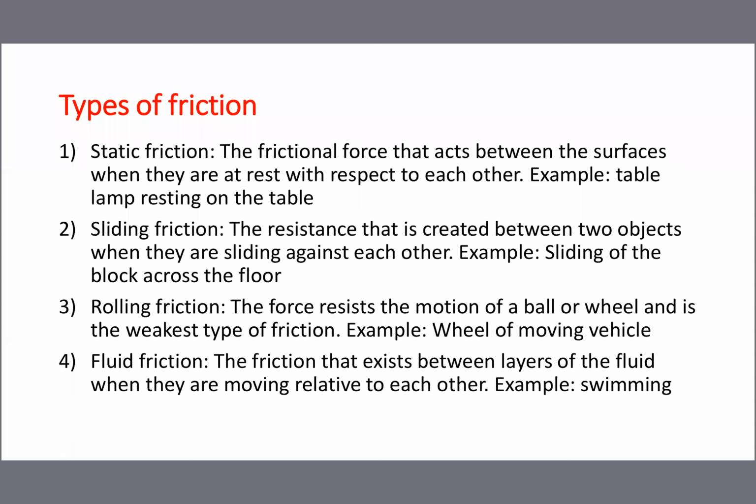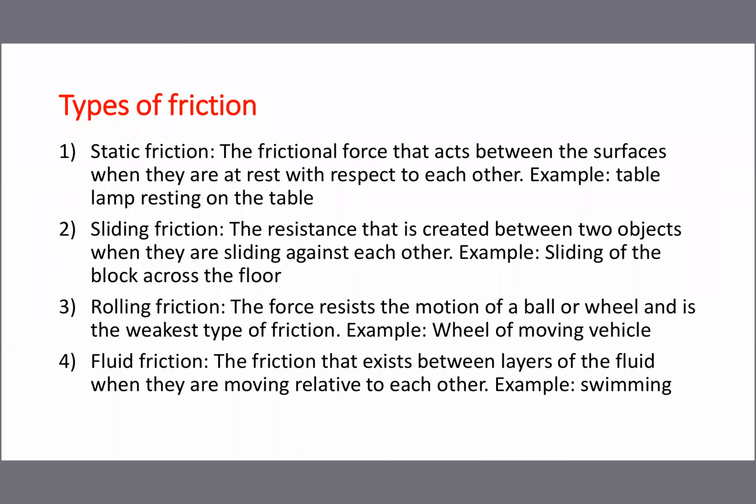For example, see a table lamp resting on the table. No movement, but in between the surfaces, one friction is always available. That friction is called static friction. Simply put, whenever a body is at rest, the friction between the surfaces is called static friction.